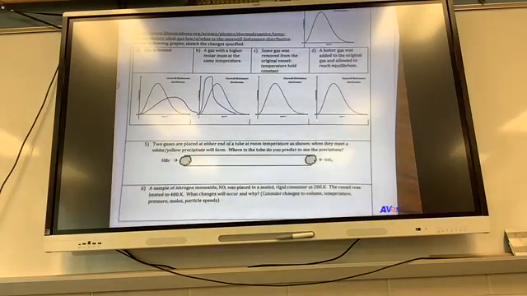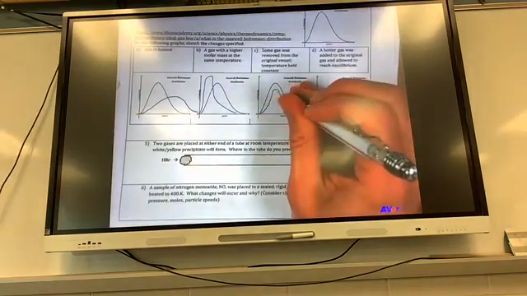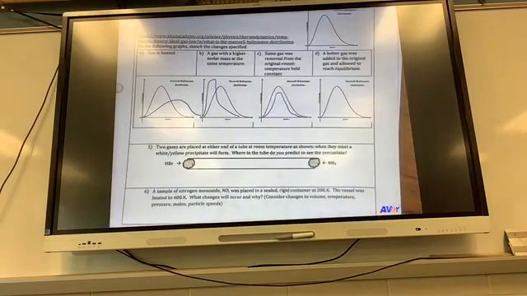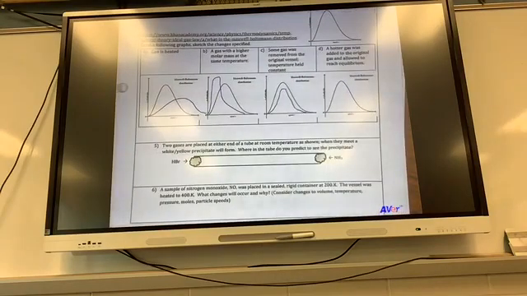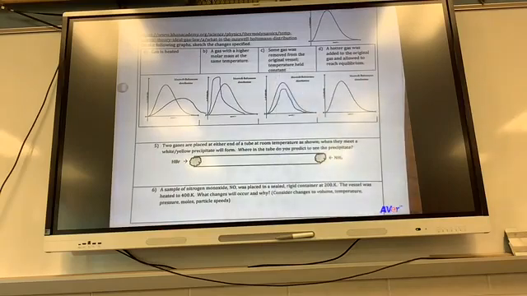This one, some gas was removed, temperature held constant. Same hump but smaller. Because I'm going to have less area, less particles. Because the amount of gas is different, the areas under those two are not going to be the same. Correct. So now my area is changing. Would I be able to change my area and the temperature? No, there'd be no way to draw that, right? There'd be no way to change the temperature and the amount. So you have to keep something constant in order to change it.